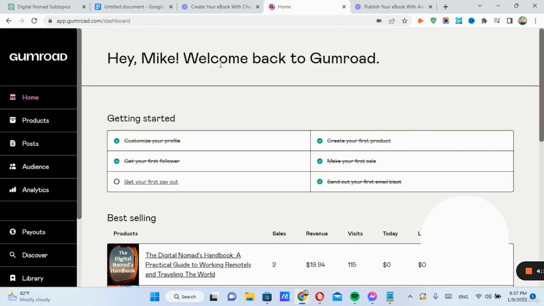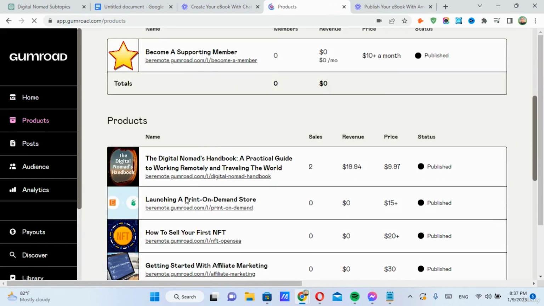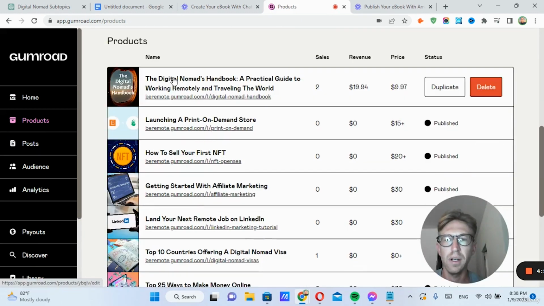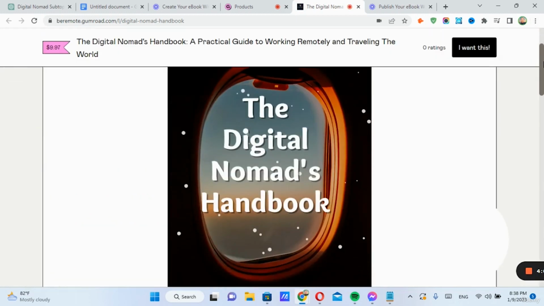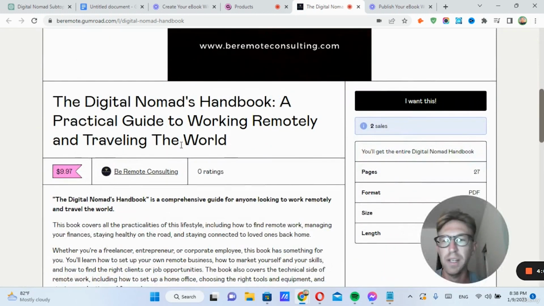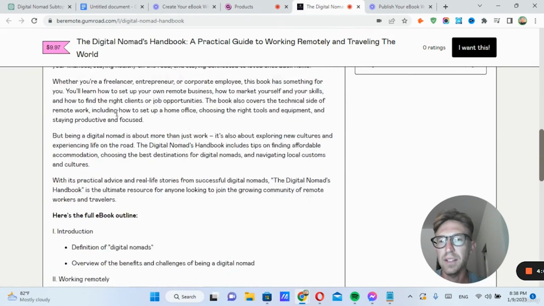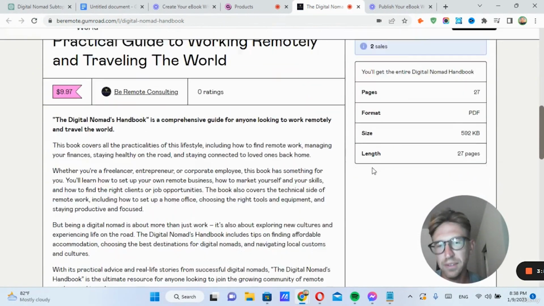And as you can see here, this is my dashboard. I already have multiple products available for sale. Some of them are just video tutorials from my YouTube channel. And then I also have the ebook, as you can see right here, which is available for sale. I can click on this link and it will open up the full sales page. So here it is. It's the same ebook that I've put up on Amazon. I'm just charging a little bit less for it, only $9.97. And I've got 2 sales so far, so not very many, but at least a few.